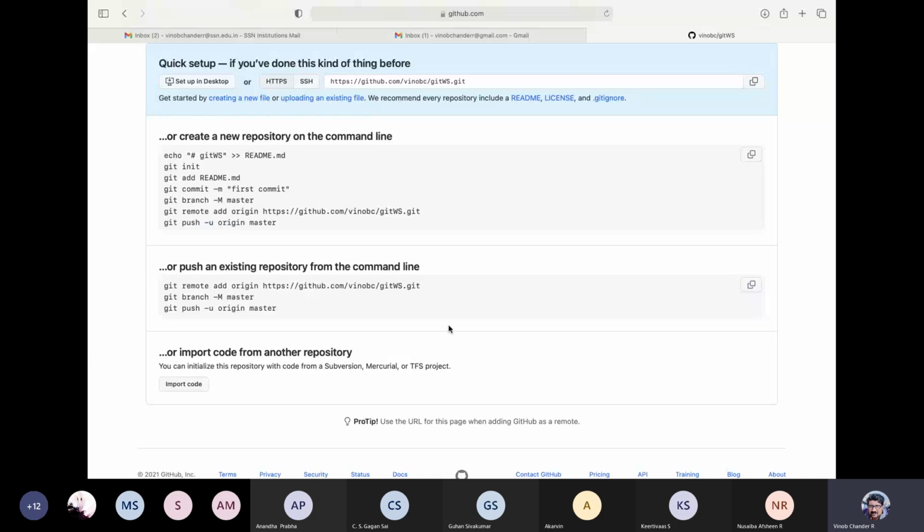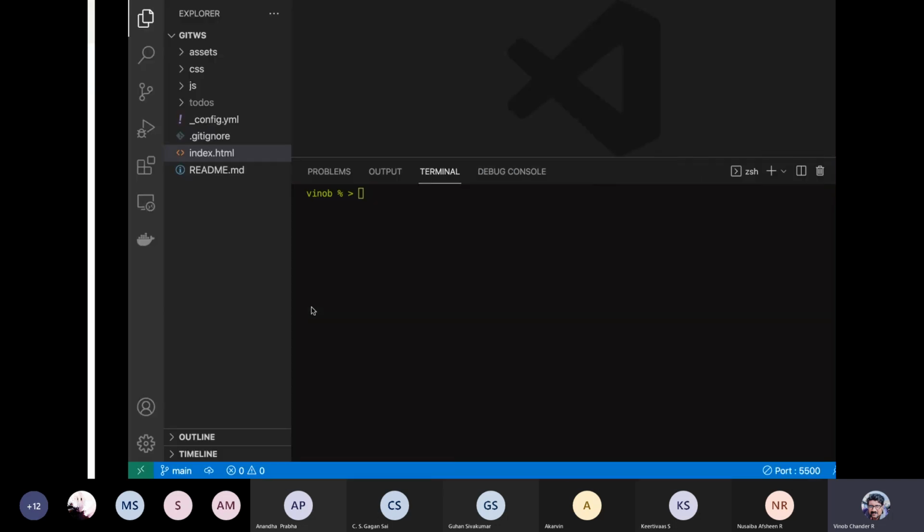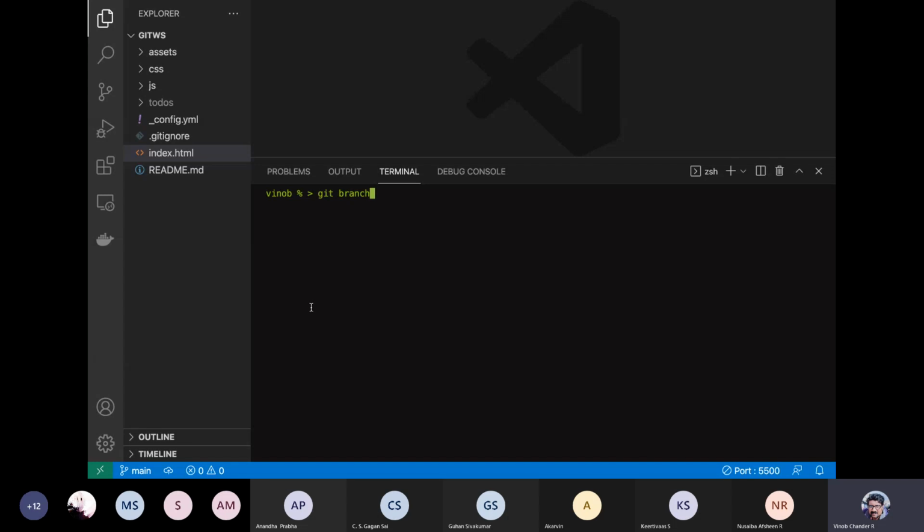So push all and push -u origin master, that is the difference. Push all will push everything, right? Push -u origin master is only the main branch. So you can either do that. So if I say git push, let me say --all.